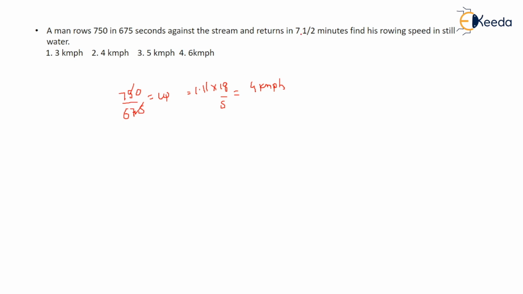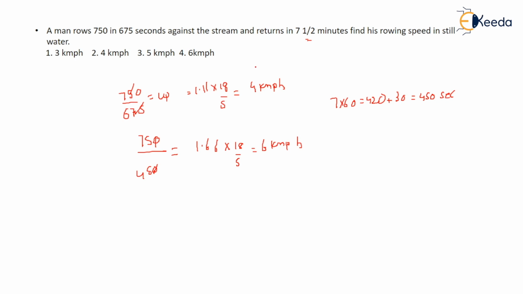And similarly, in 7.5 minutes. In 1 minute there are 60 seconds, so half a minute means 30 seconds. So 7.5 minutes is 450 seconds. He travels the same 750 meters in 450 seconds. This comes out to be 1.66 meter per second, and when you convert it into kilometer per hour, it comes out to be 6 kilometer per hour.